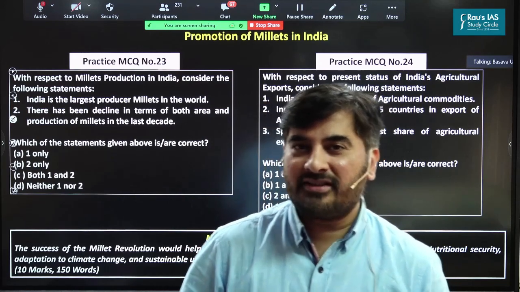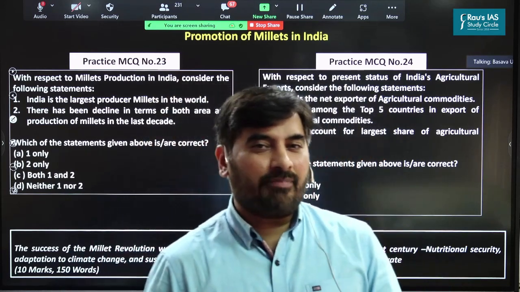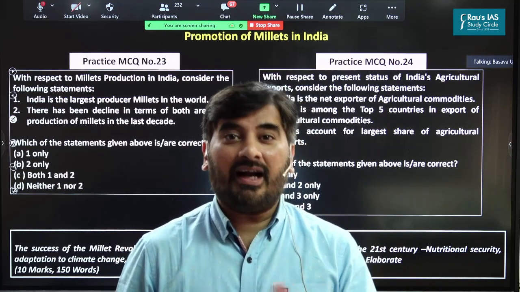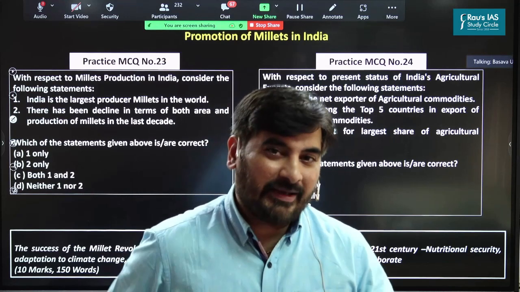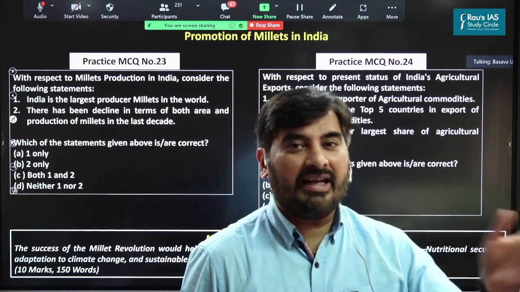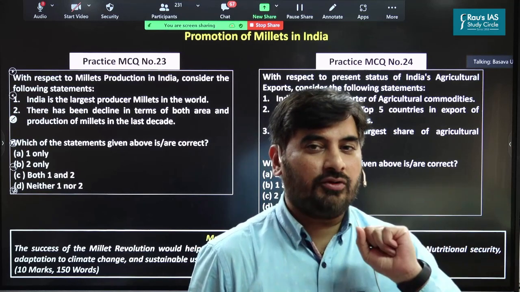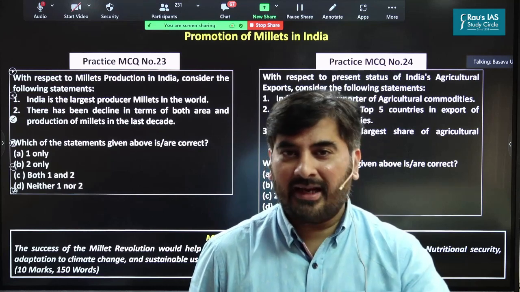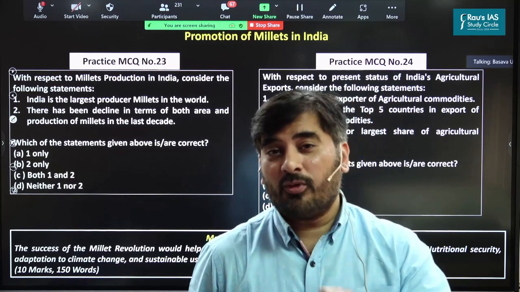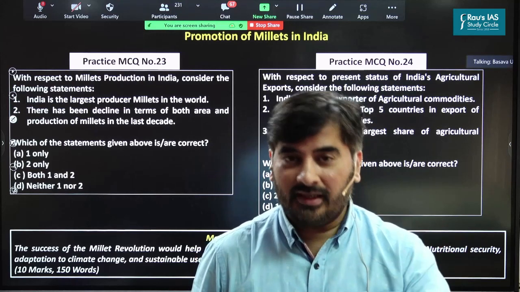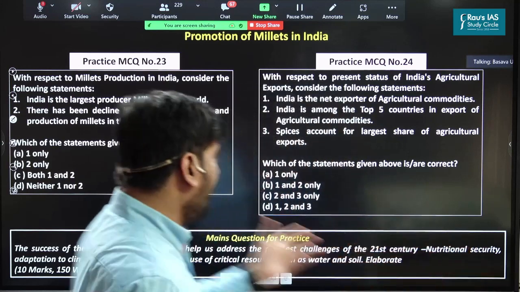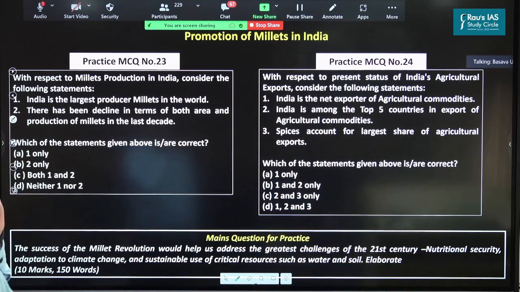As far as prelims examination is concerned, you must have seen that normally questions are asked with respect to cropping patterns of different agricultural crops. So one can expect a question with respect to cropping pattern of millets or with respect to the initiatives taken for promotion of millets. And as far as the mains examination is concerned, we can get a direct question related to the promotion of millets in India, because the year 2023 is going to be celebrated as International Year of Millets. So here you have 2 questions. One is related to agricultural exports and the other question is related to millets production in India.